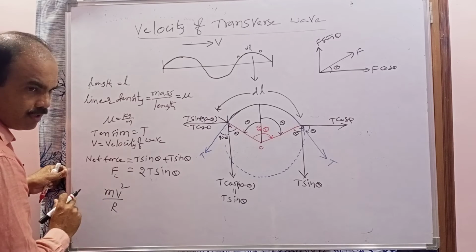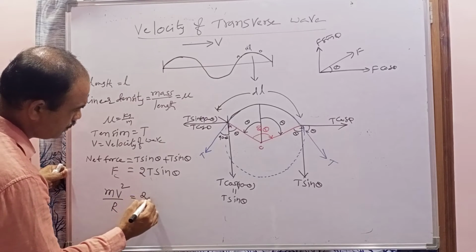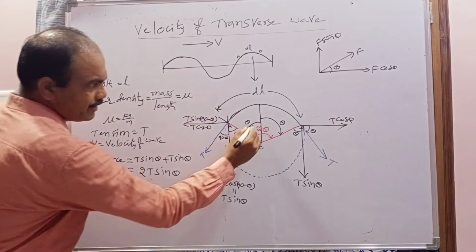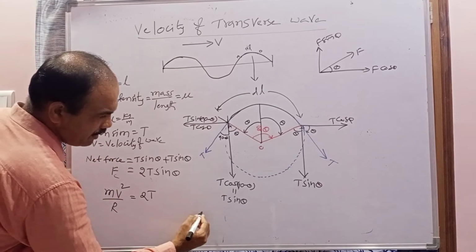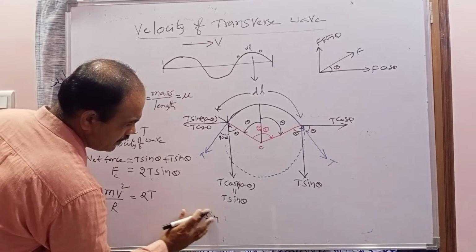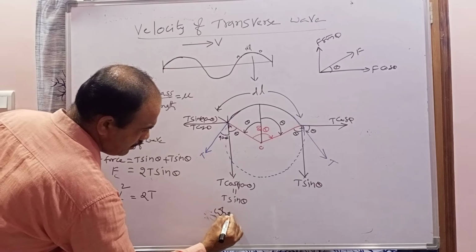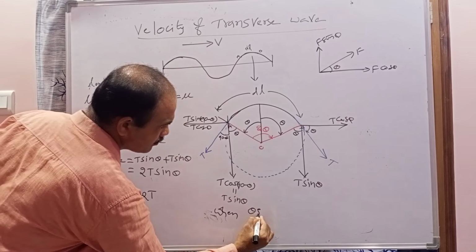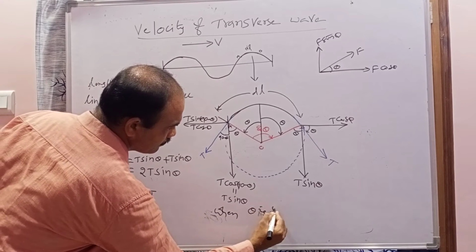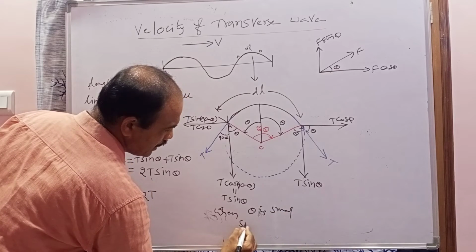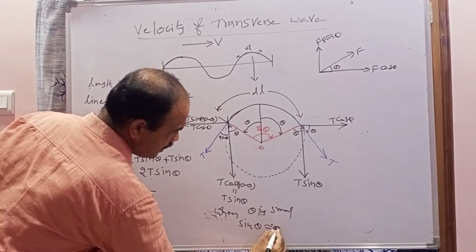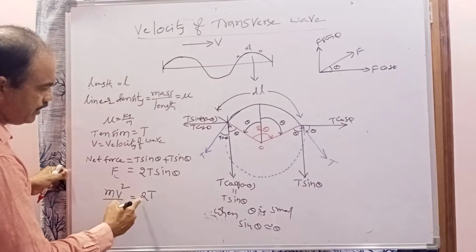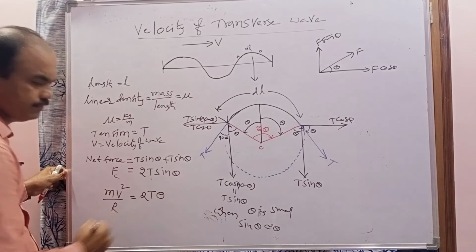Here the net force, which is nothing but the centripetal force, is equal to 2T sin theta. But here the theta is very small. So when theta is small, the sin theta is taken as theta. So the sin theta can be taken as what? Theta. So that's why here 2T theta.